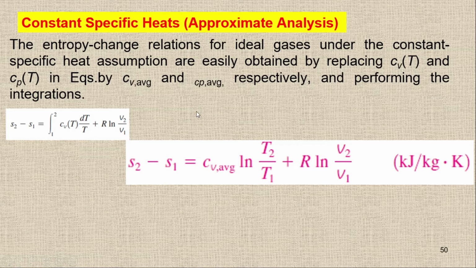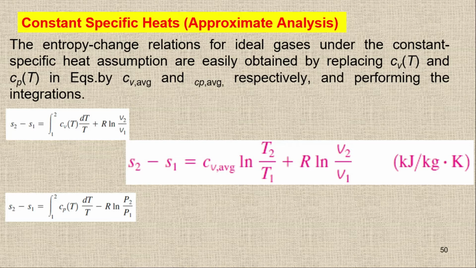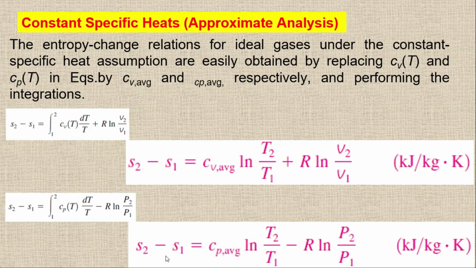We have another equation where we have S2 minus S1 and then the integral of Cp dT upon T. Again, if I assume a constant specific heat, I can take the Cp value outside the integral sign, and after performing the integration I will get the change in entropy as Cp average ln T2 upon T1 minus R ln P2 upon P1.